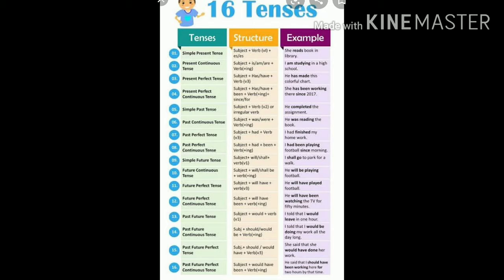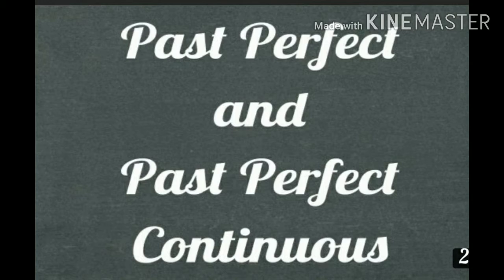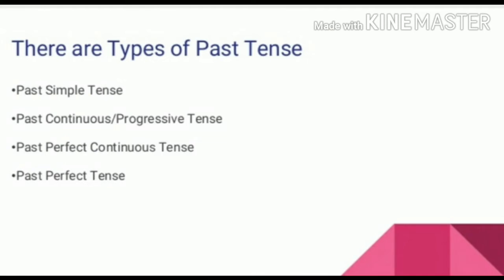Now we are going to see the past perfect and the past perfect continuous tense in our class. Okay? Now let's see what are the types of past tense. Past simple tense, past continuous or progressive tense, past perfect continuous tense, past perfect tense.